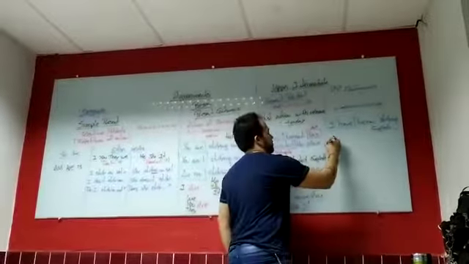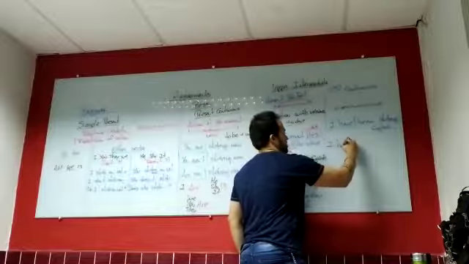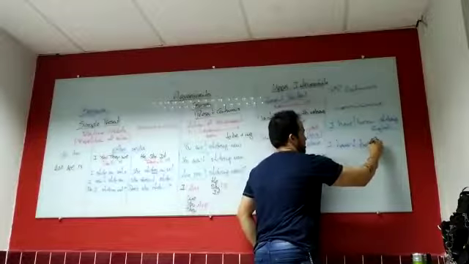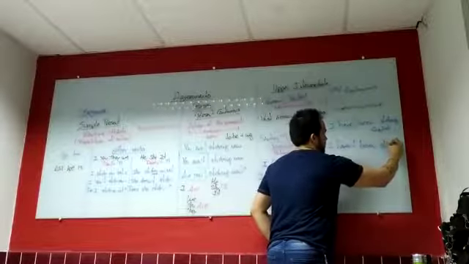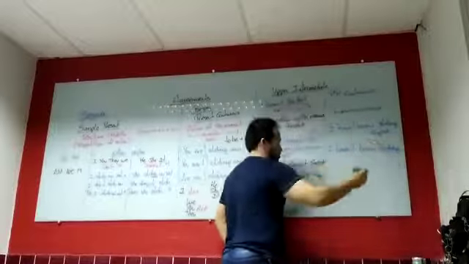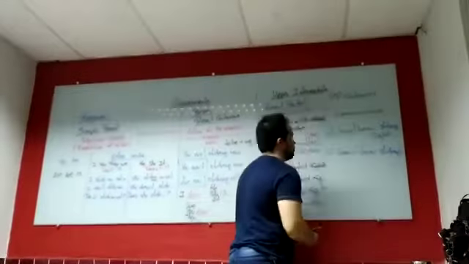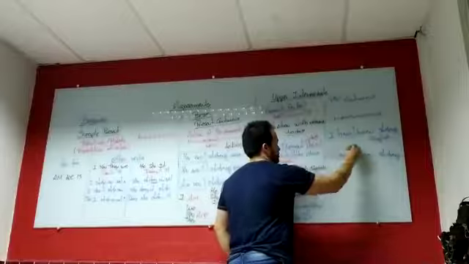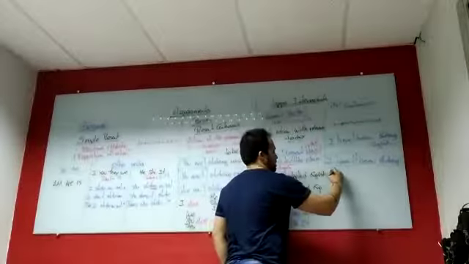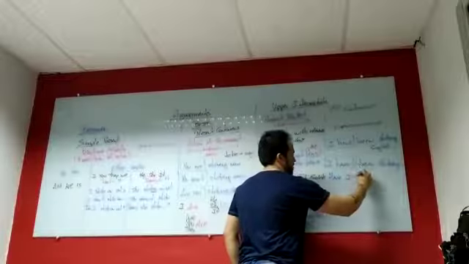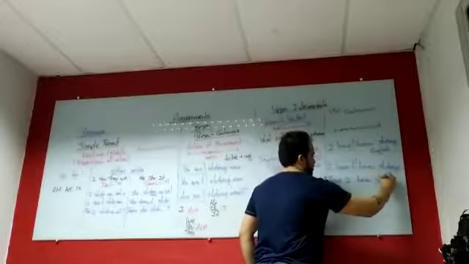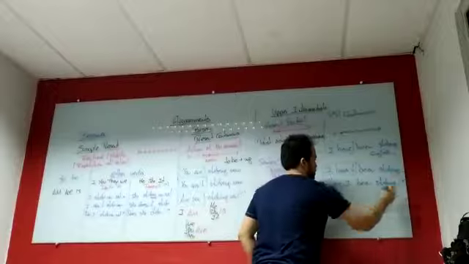So in the negative, I haven't been studying English. Okay? So the focus is here. And for the questions, the same: Have I been studying English?